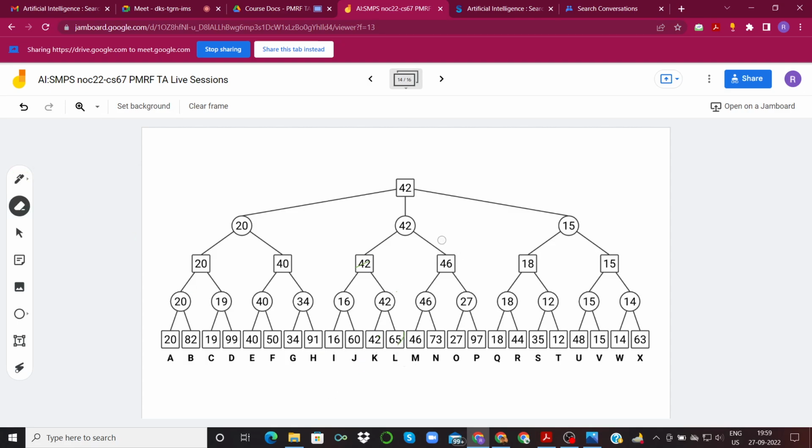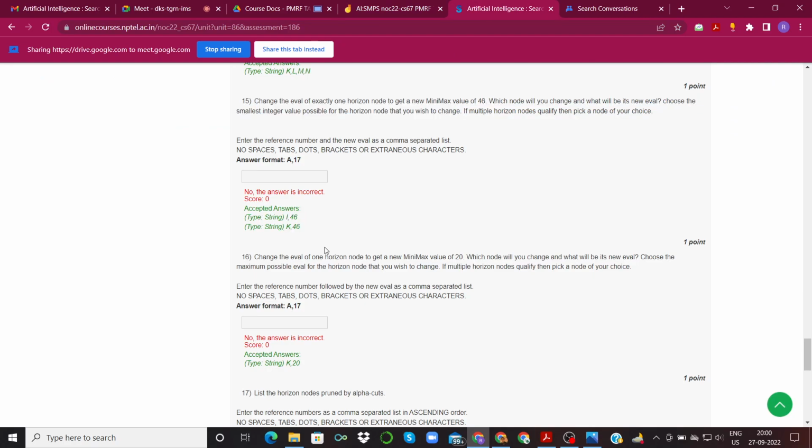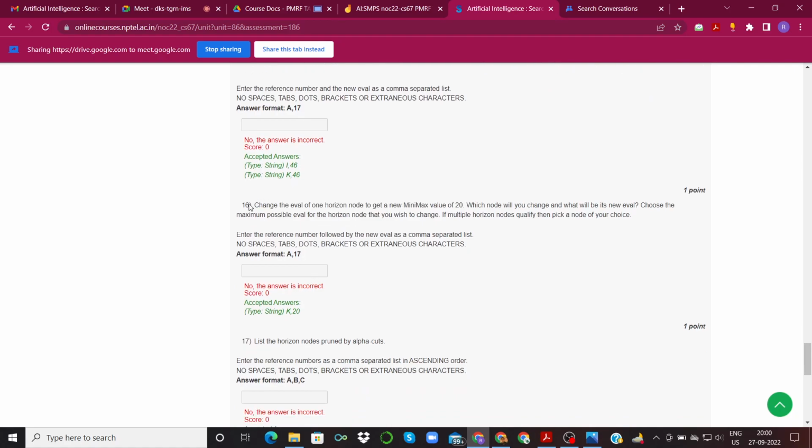So based on these, what are the possible favorable answers we got? Changing I or K to 46 will give us a min-max value of 46. And that is what is shown over here: I 46 and K 46. Similarly, you can approach the 16th question as well.